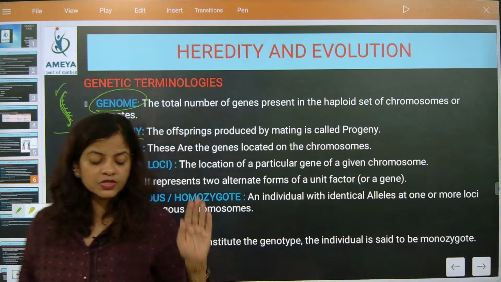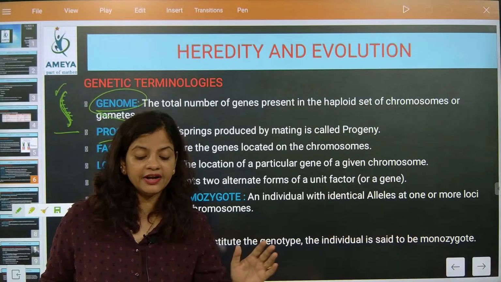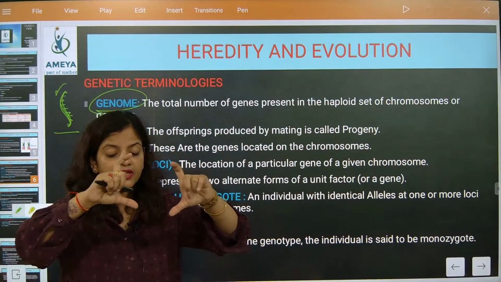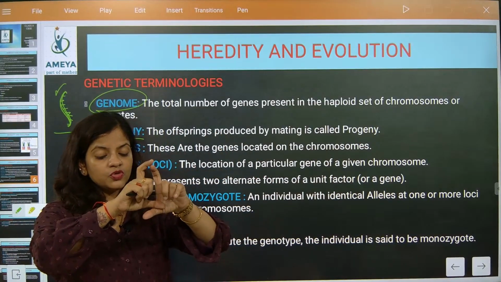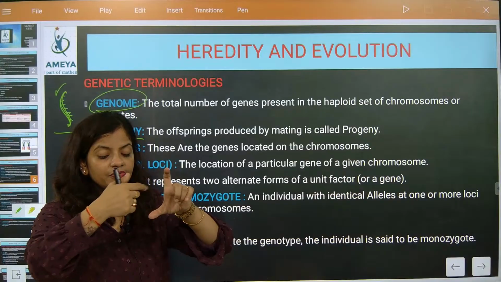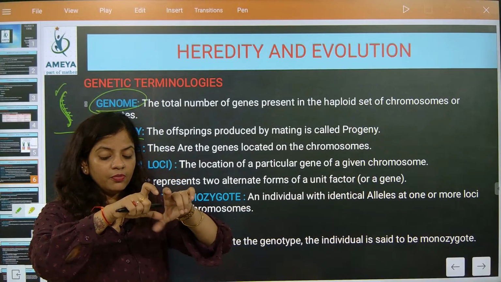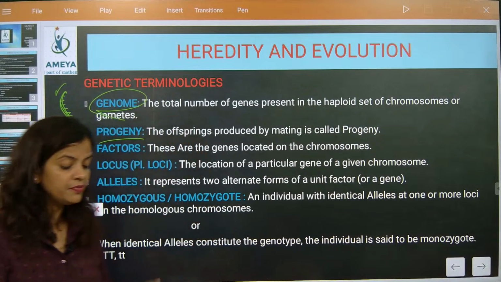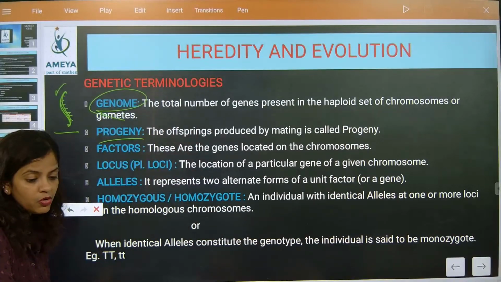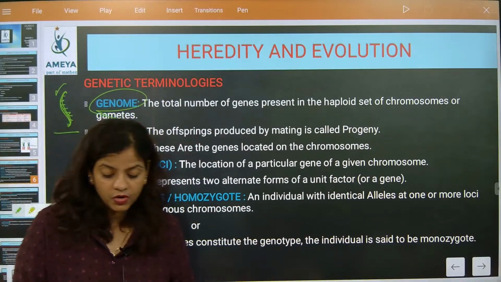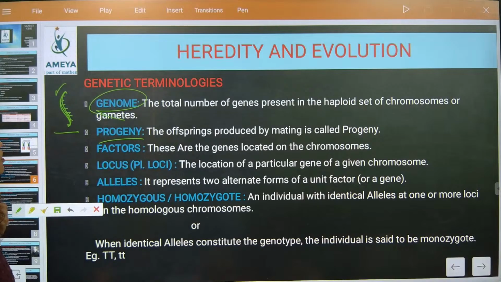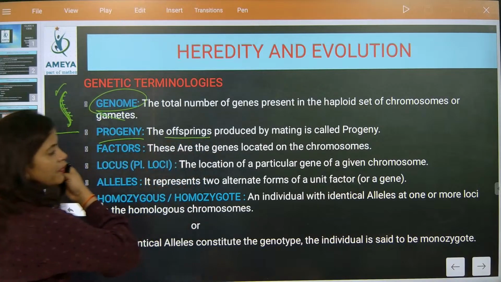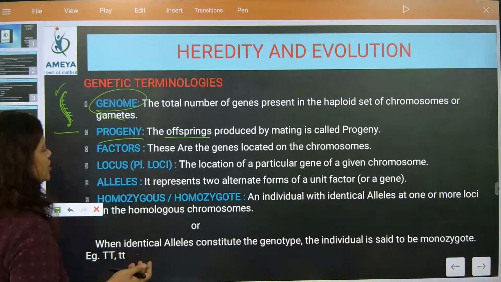When the chromosomes look identical, the father's and the mother's chromosomes join together and are fully identical from the center part to the common telomere region. That time it is called homologous, pure breed, and homologous are always associated with pure breed. I hope it is clear. Now, offsprings, the babies, are called progeny.